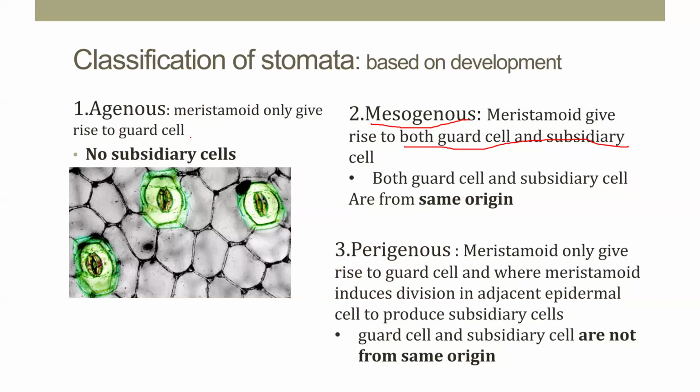So based on the development, in aphanogenous only guard cells are produced from the mother cell, and no subsidiary cells are seen. In mesogenous, both guard cells and subsidiary cells are derived from the same mother initial.